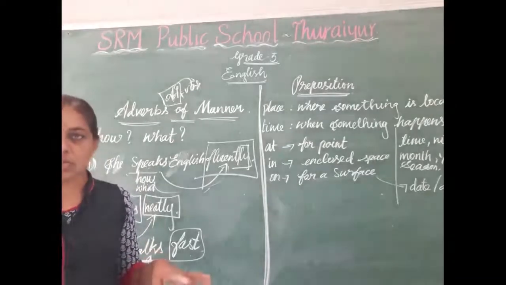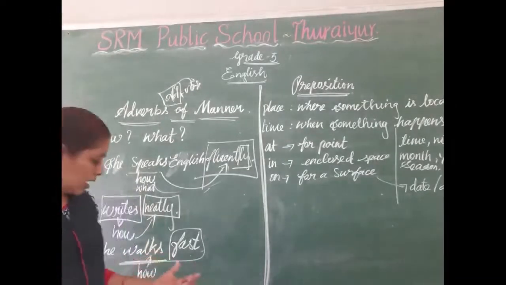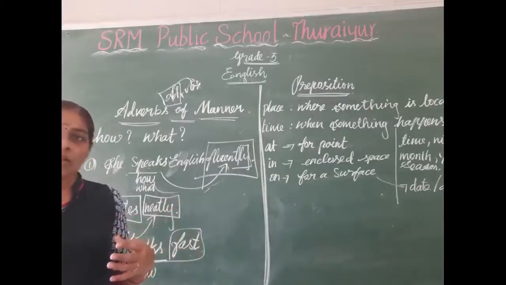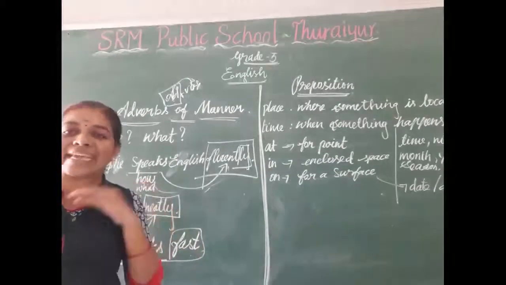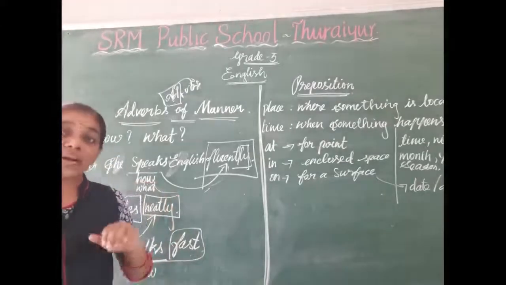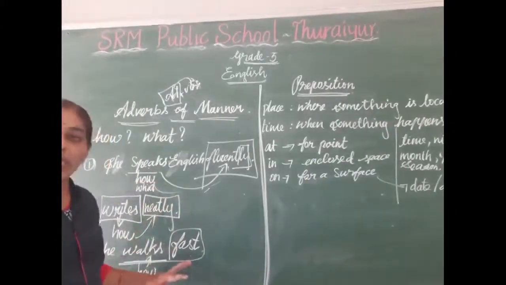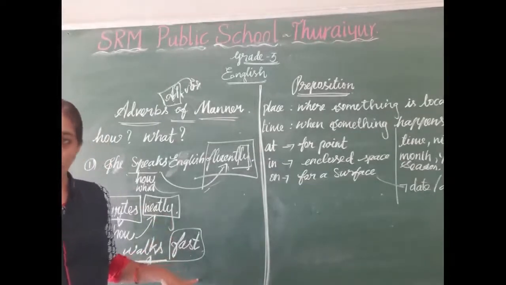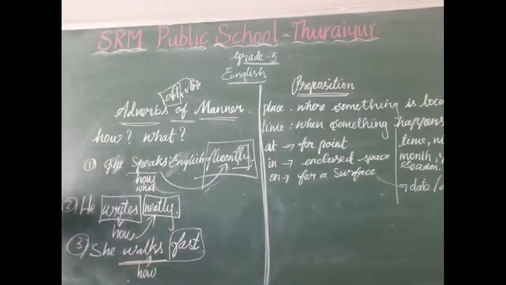Walk fast. Okay? Instead of this, we can use quickly. She walks quickly. It's the correct one. But we cannot add ly to this word fast. This is an adverb. So we cannot add ly to this word fast.